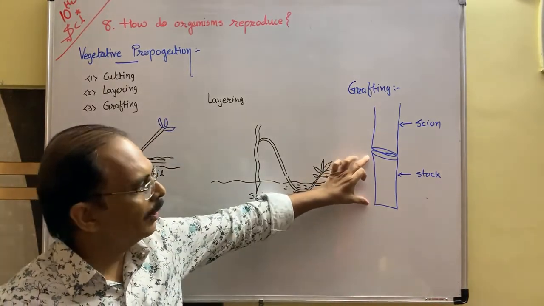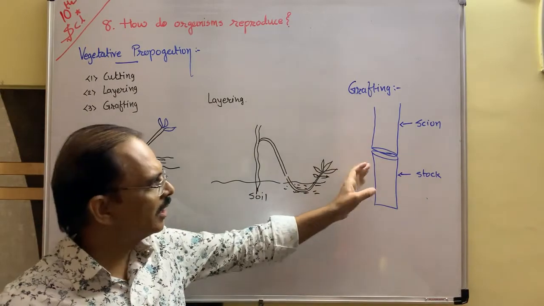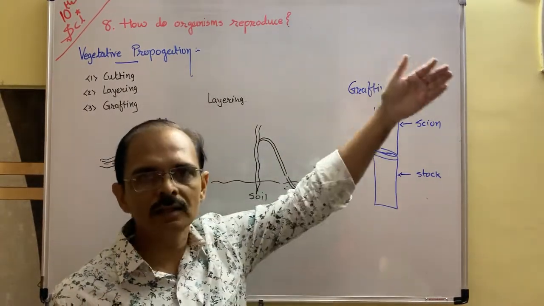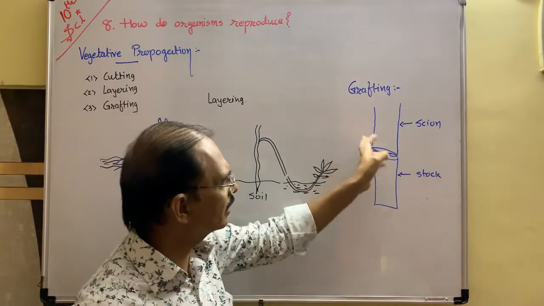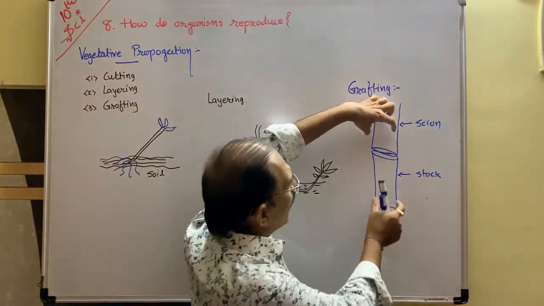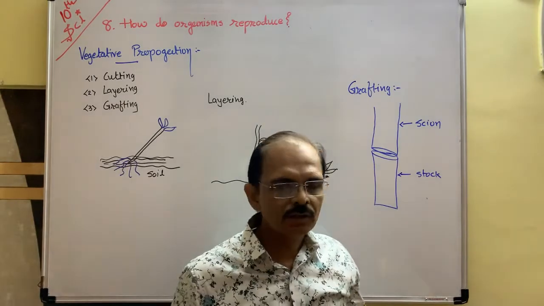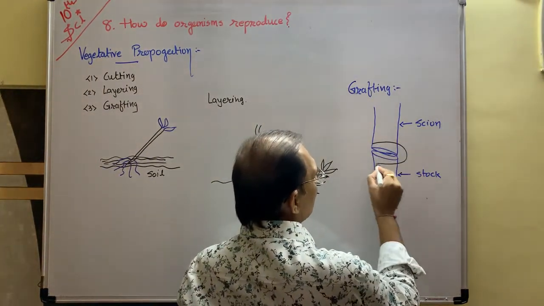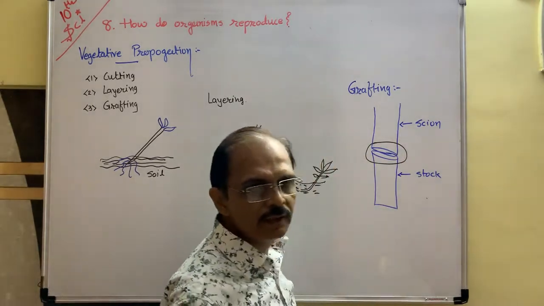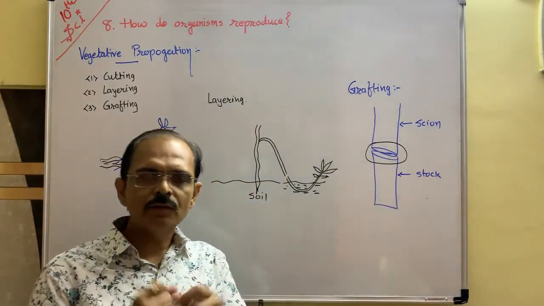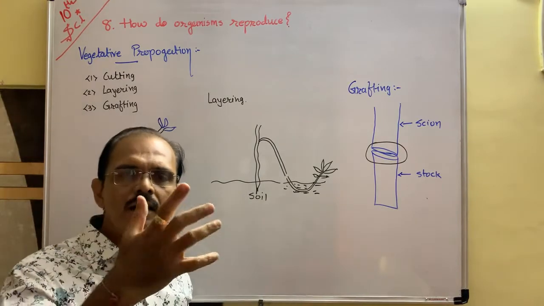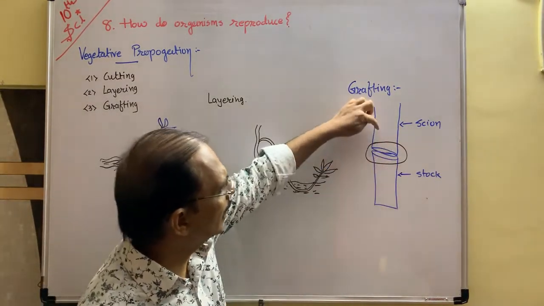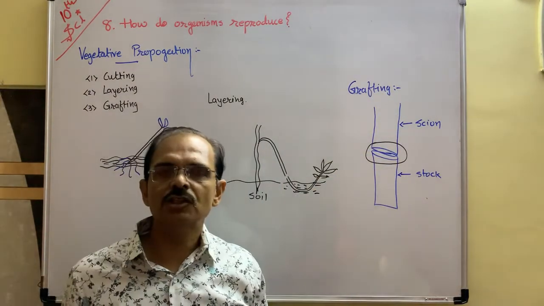So the main branch is taken, which is cut slantly. Take another branch from another plant or tree and cut it slantly and try to match this branch, and now tie this portion very tightly, and then sprinkle water on it, so that after some time the xylem and phloem will match with each other.